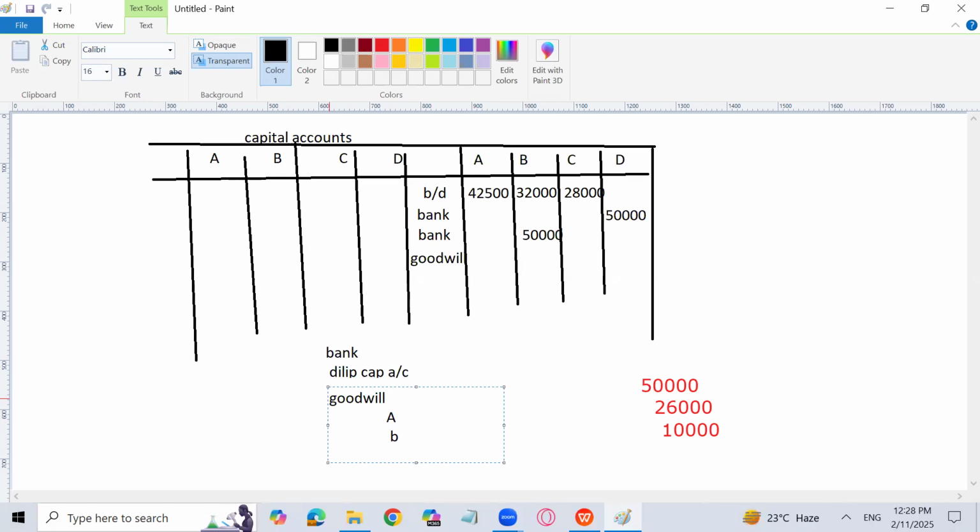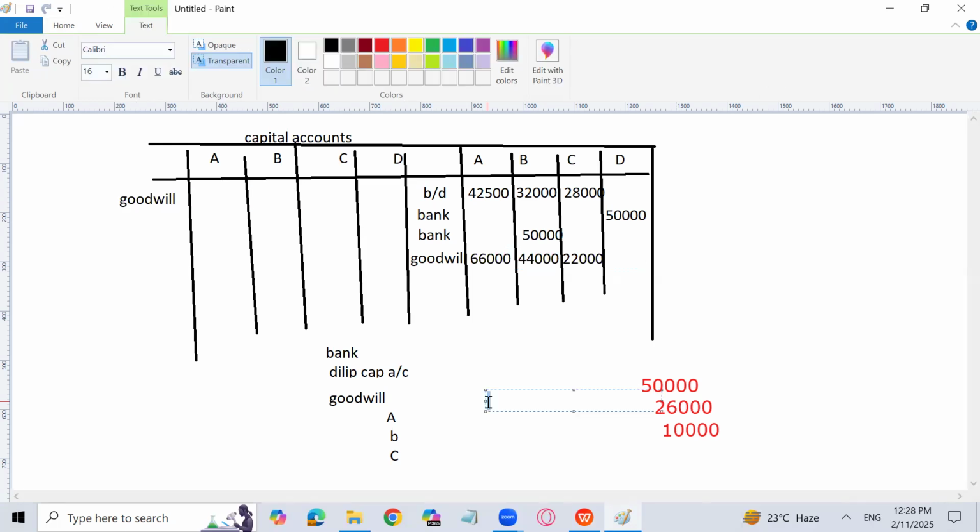So, what is the amount? 132,000 into 3/6, 66,000. 132,000 into 2/6, and 132,000 into 1/6, 22,000. Right? Now I'm going to write off the goodwill among the new partners with the new ratio.